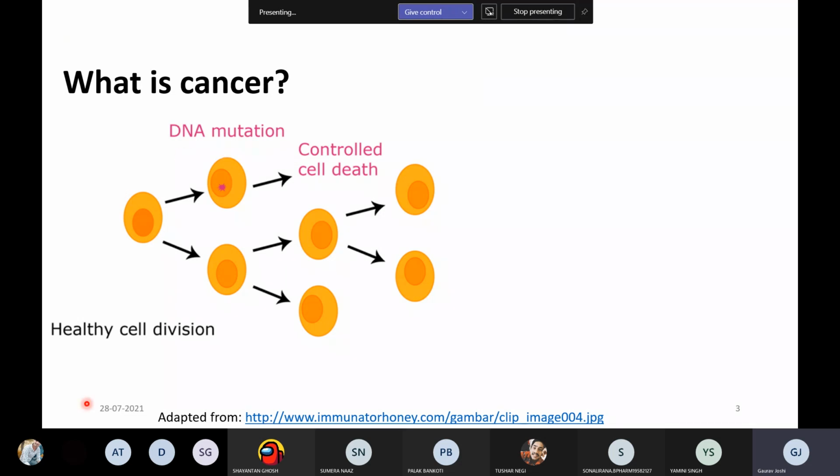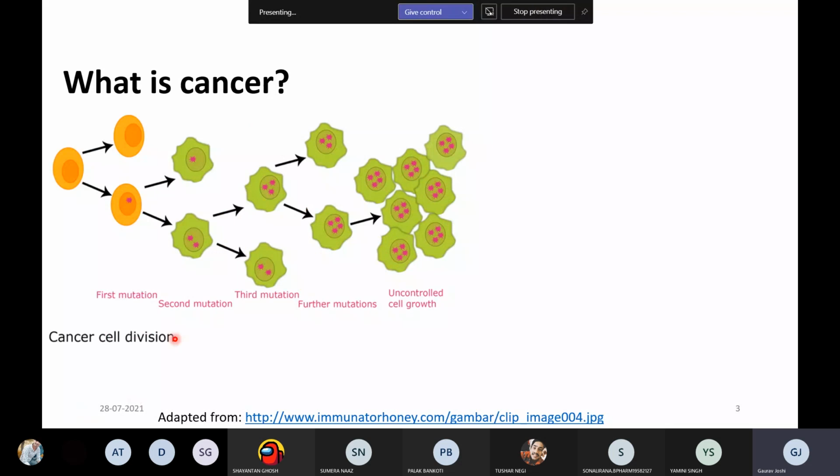So this is healthy cell division, and this is cancer cell division. When there is a mutation, this cell growth is uncontrollable. This is actually called neoplasm. And depending upon the neoplasm, for example, whether it is confined to a particular part or spreading, it is termed as cancer. So this is the thing.